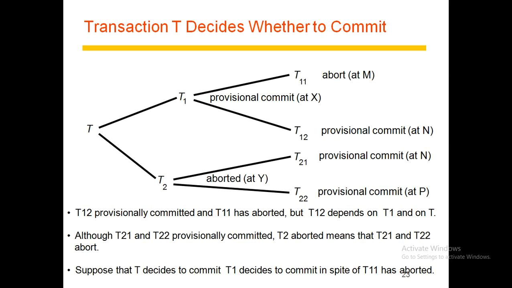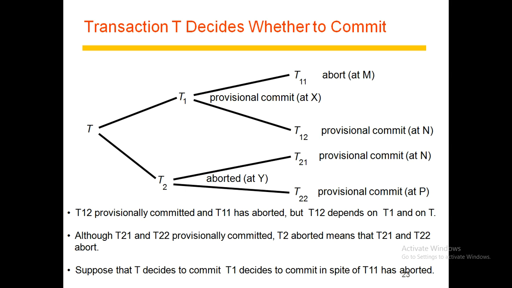The descendants of the aborted sub-transactions are omitted from this list. When sub-transaction T2 aborted, it reported the fact to its parent T, but without passing any information to its sub-transactions T21 and T22.